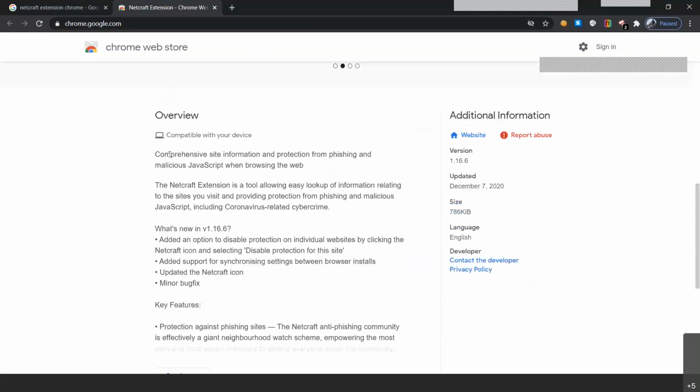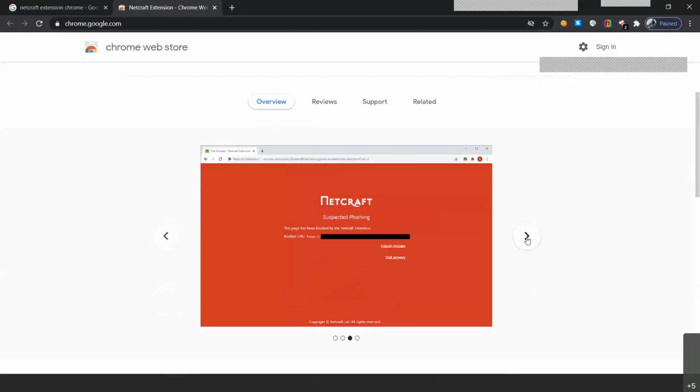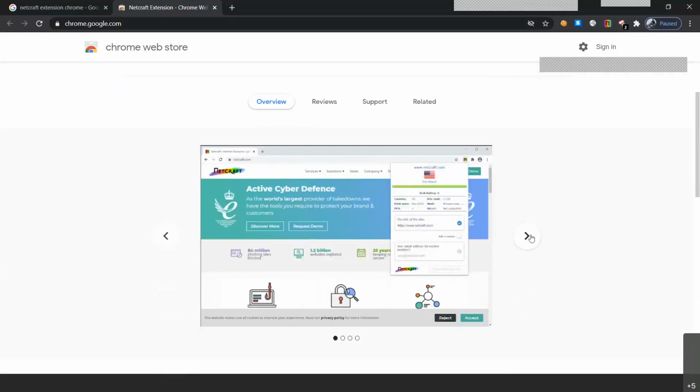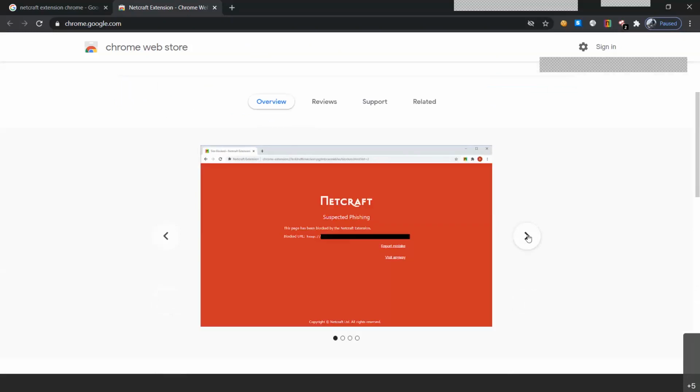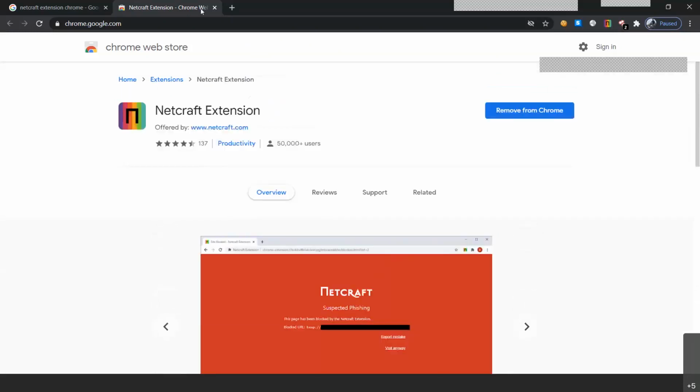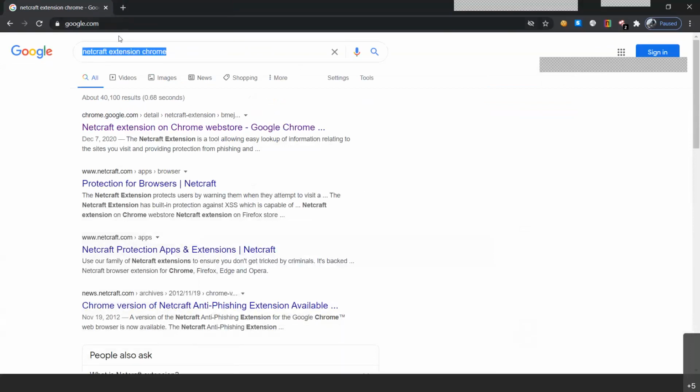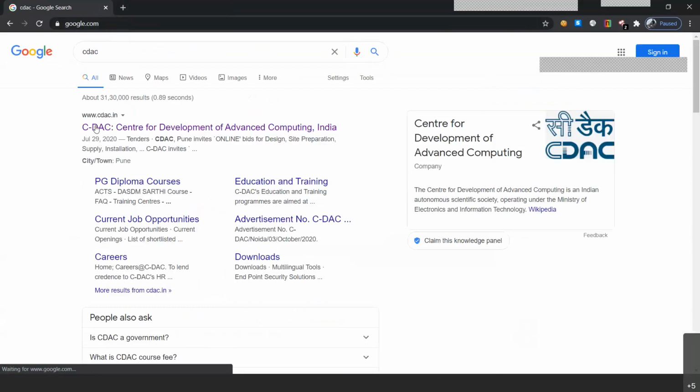Here it's already written: comprehensive site information and protection from phishing and malicious JavaScript when browsing the web. So they have already created that function that will help you detect such attacks, with the information required for that particular website. So they already have some of the information that you see about a particular website in the online areas. So here we have CDAC.